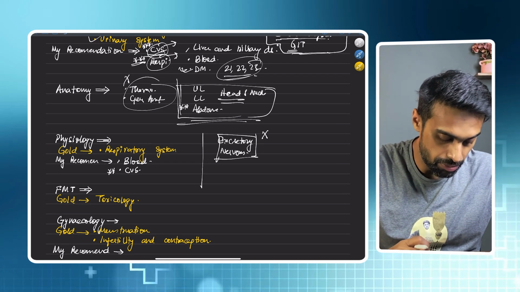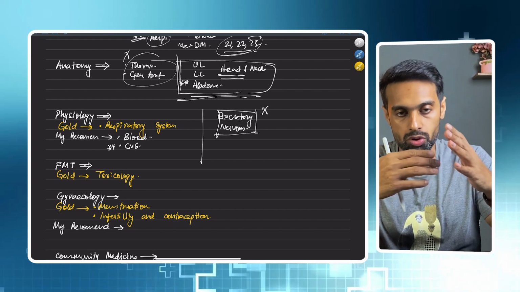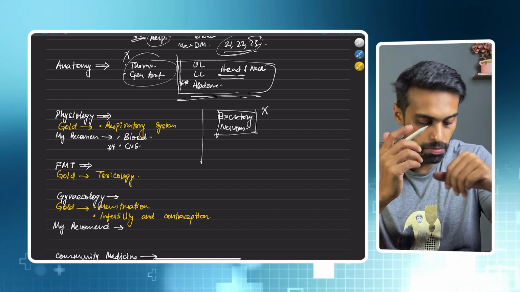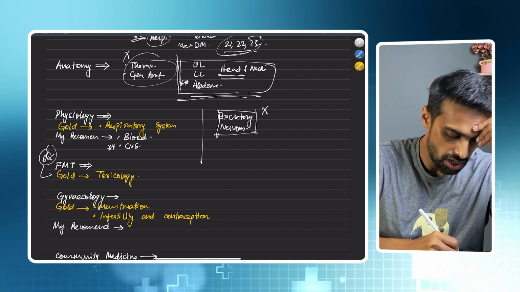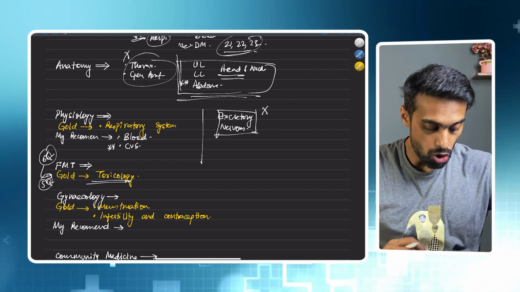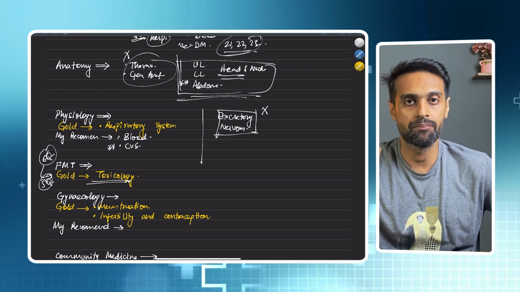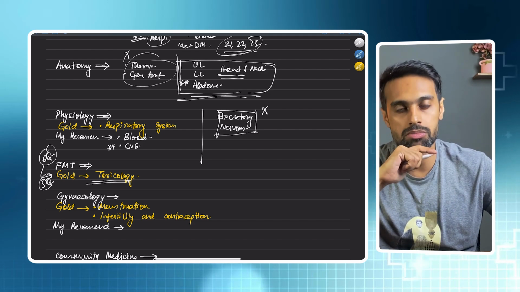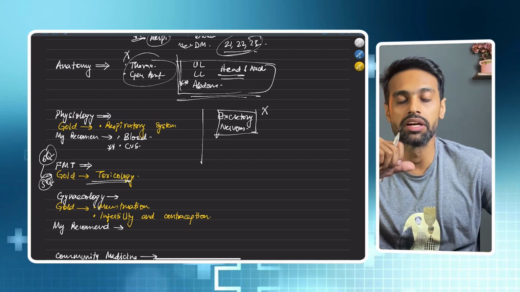Next after that, FMT. If you see the AIPGD 2024 question paper, if you go through that question paper, there were in total 6 questions from FMT. Out of these 6 questions, 5 questions were from toxicology. So you see, toxicology in FMT is the most important portion. FMT is a very small subject. You can complete the entire FMT within 1 to 2 weeks. It won't take much time.